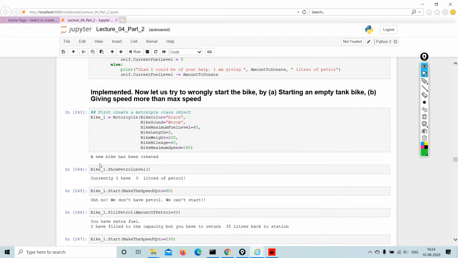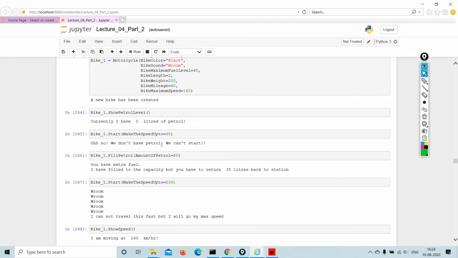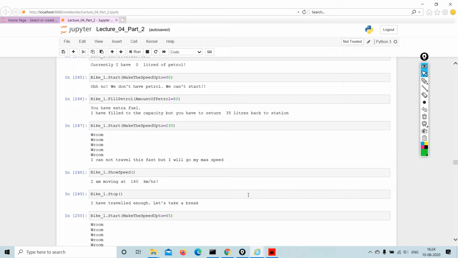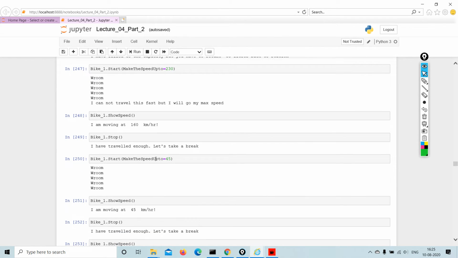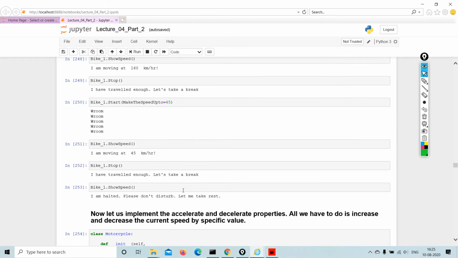So here a new bike is created. I have created another bike, which is bike1_1. Currently I have 0 liters of petrol. I'm filling it with 90. We don't have petrol, we can't start. We have extra fuel. This is the speed, petrol 80. I have filled the capacity. I have to return 35, so I'm going to return the petrol. So permutation and combination, then show the speed, default is 160 kilometers per hour. I have traveled enough, let us take a break, and so on and so forth. You can just play around. I mean, you can use your own ways of writing this.